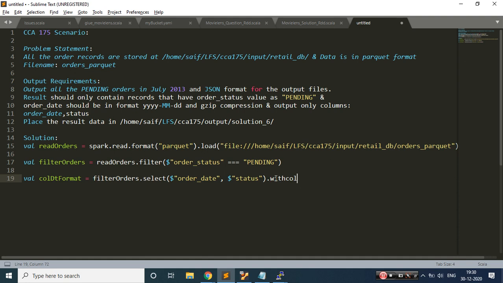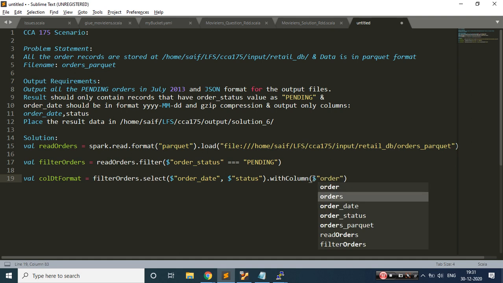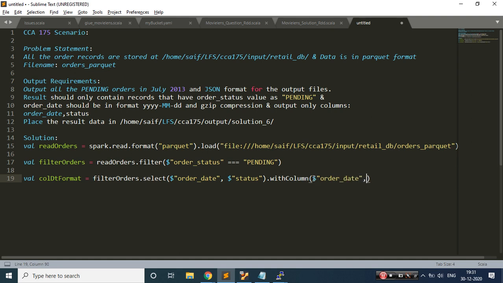I'm trying to use a withColumn. Now I need to change this, right? So let me take this column, which is my order date.